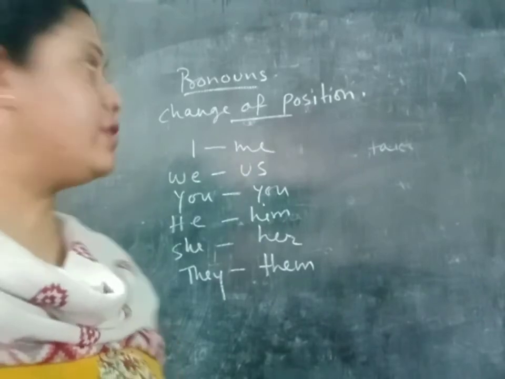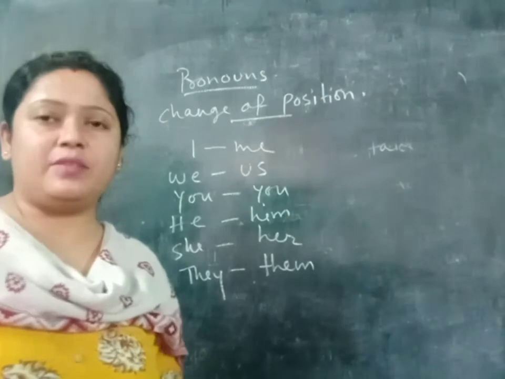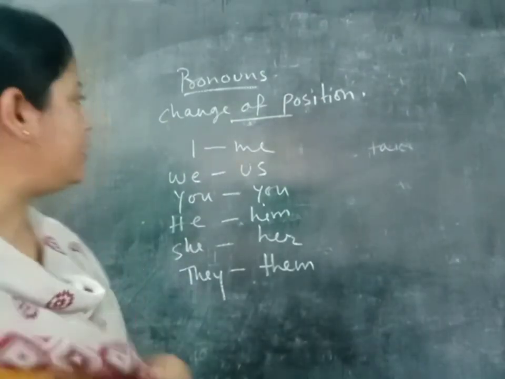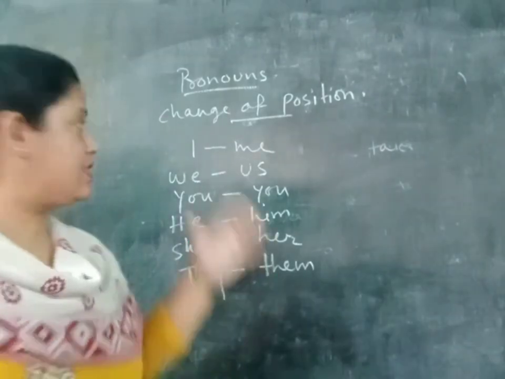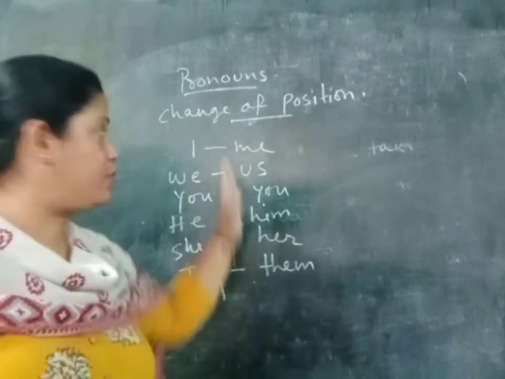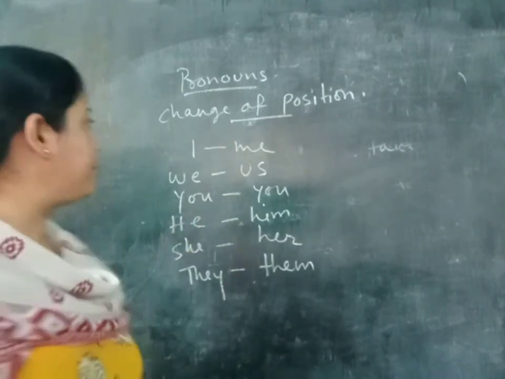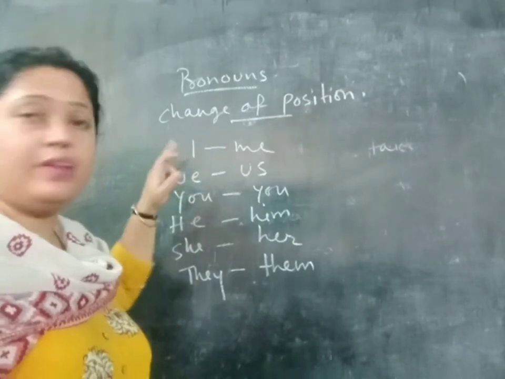Now students, look at the board. Here I have written pronouns. So, change of position. What does it mean? It means when you see these words in active voice, while you are changing from active to passive, these pronouns will also be changed. Just now we have done I take tea. So here I will become me.